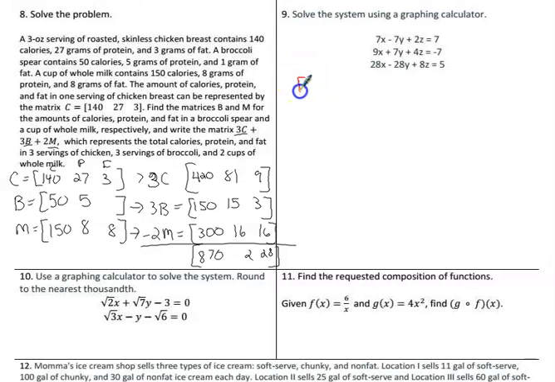So step 1, I'm going to write what this equation would be in matrix form. So I take just the coefficients, 7, -7, and 2. Then the next row, 9, 7, and 4. We're only looking at the left side for right now. And then 28, -28, and 8. And that's our A matrix.